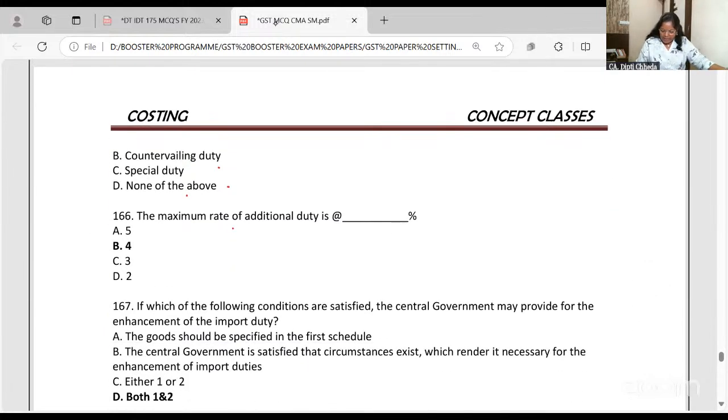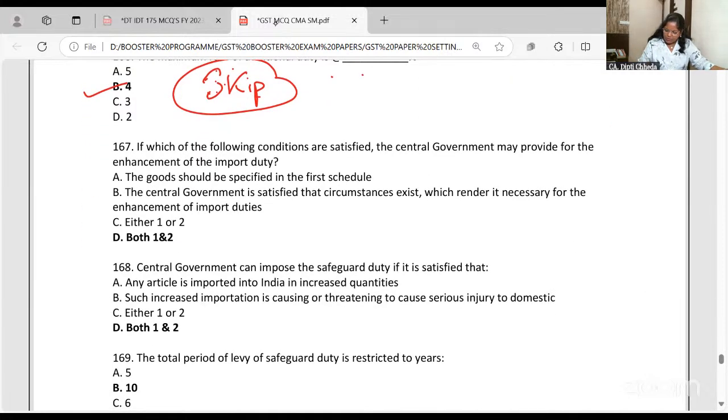Okay. Maximum rate of the additional duty is 4%. Now this, if you cannot learn, you can skip. I'm telling you, some students are scared and don't attempt MCQs. Attempt whatever you know best and skip one or two which are not important.